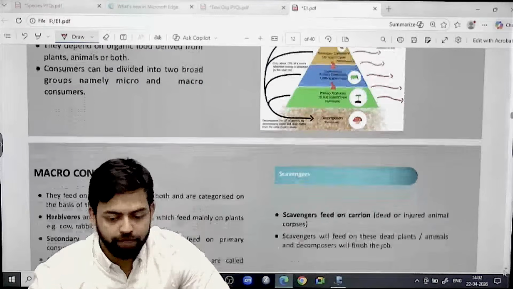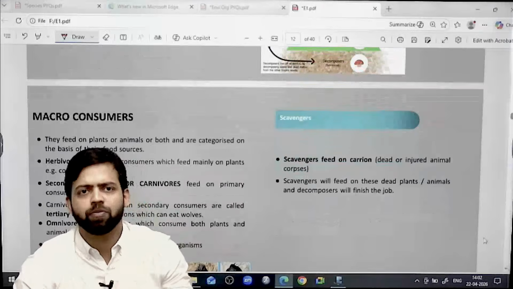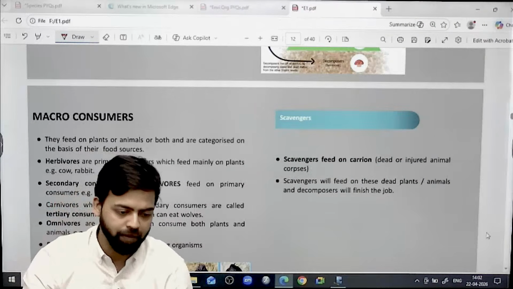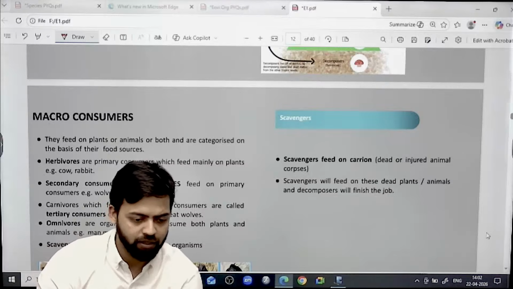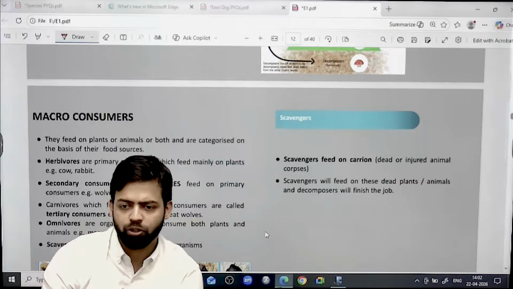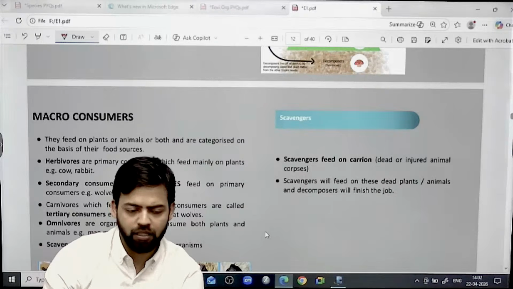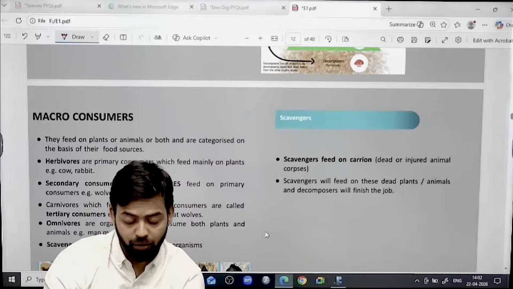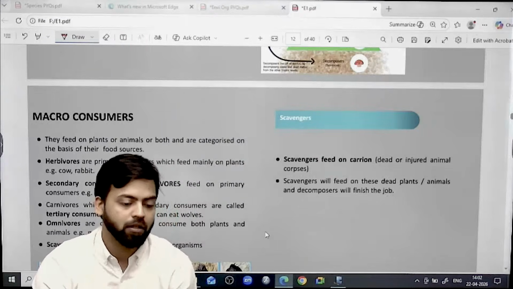Then different types of consumers can be there, and I would suggest that you should write the examples. Okay, as far as consumers are concerned, write down carnivores. We all know that consume the animals that are dependent upon the primary producers, right? So these are nothing but the secondary consumers. They are dependent upon primary consumers.